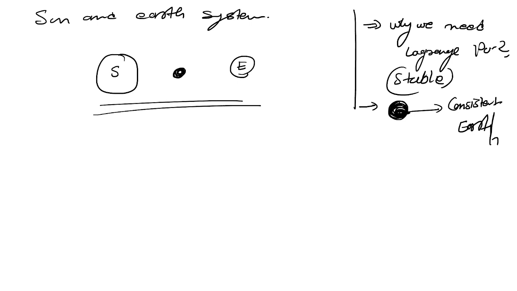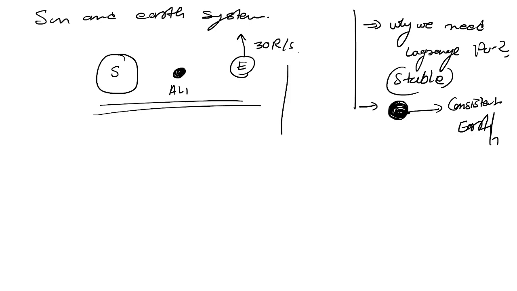Like this, let's say this is our Aditya L1, and let's say our earth is revolving with an angular velocity of, let's say, 30 radian per second. Radian is nothing but the angle unit, the change in angle. I'm just taking a hypothetical example so that it will be easy for you to understand.